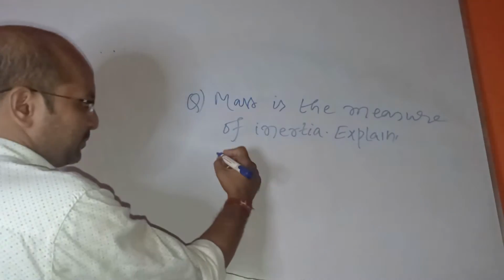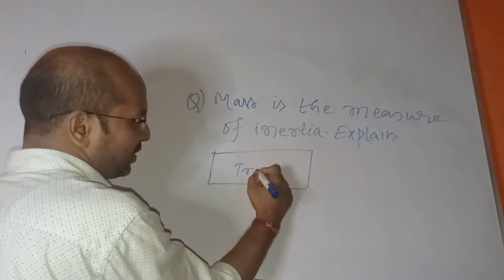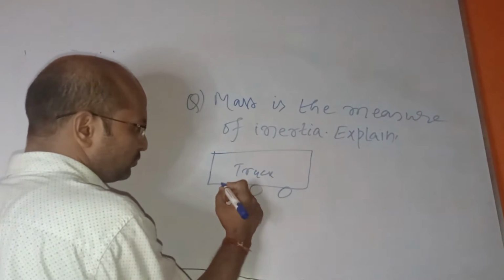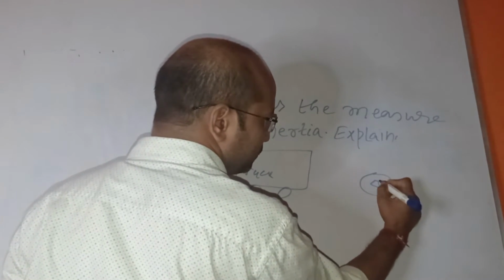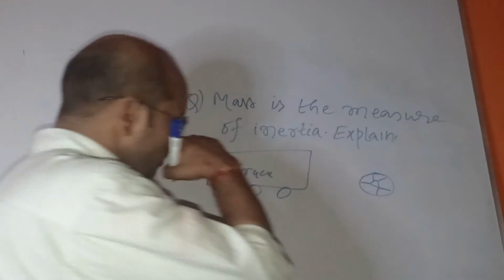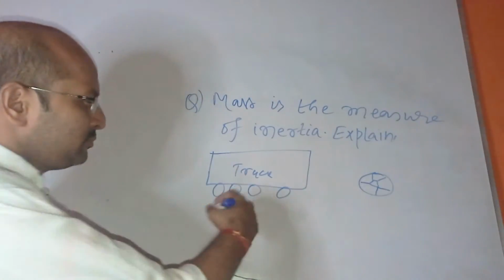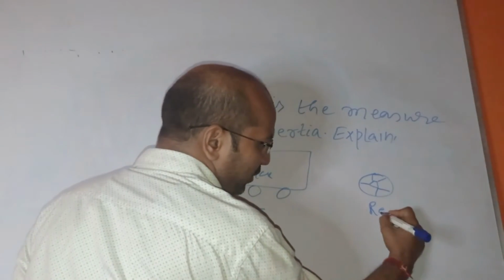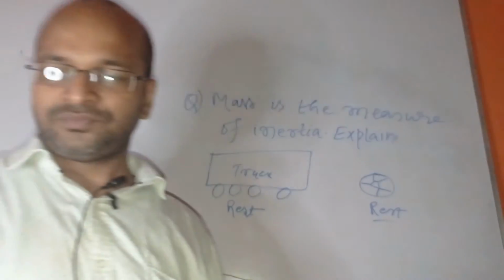Suppose there is a truck. This is a truck. I am drawing a rough diagram. It has got wheels. And there is a football. Okay. So what happens? Both are in the state of rest. The truck is in the state of rest and the ball is also in the state of rest. So both are having the inertia of rest.